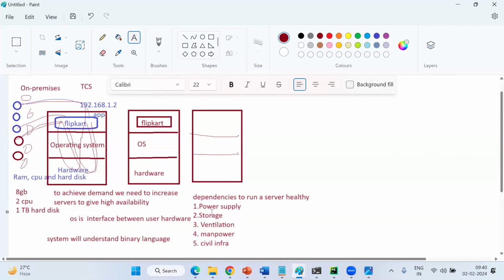So something happens, your server is down. Your client immediately contacts you. What happened? My application is down. Is it good to tell the client that some rat bite it, or my manpower is not doing proper maintenance? That is your job, guys. Why are you saying those things to me? You have to handle that, right? So TCS, as an IT company, has to take care of these things also.